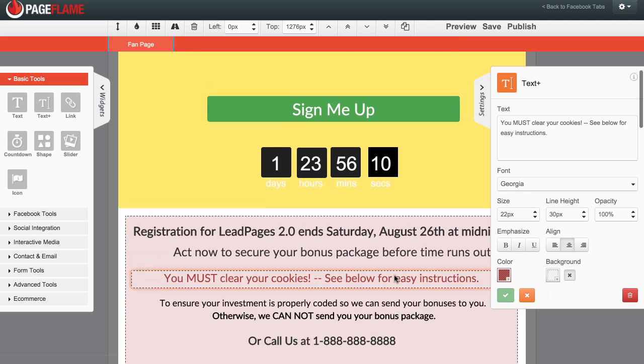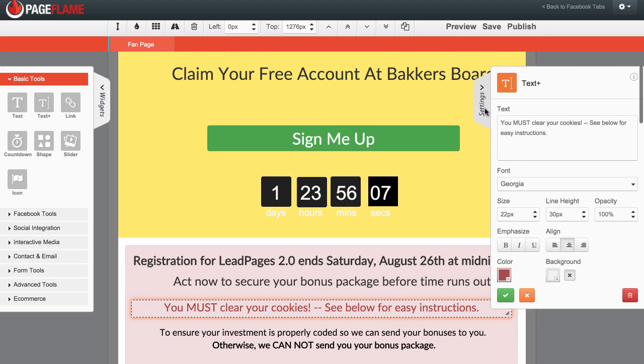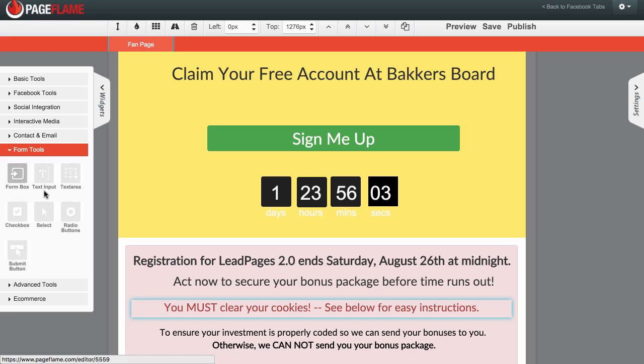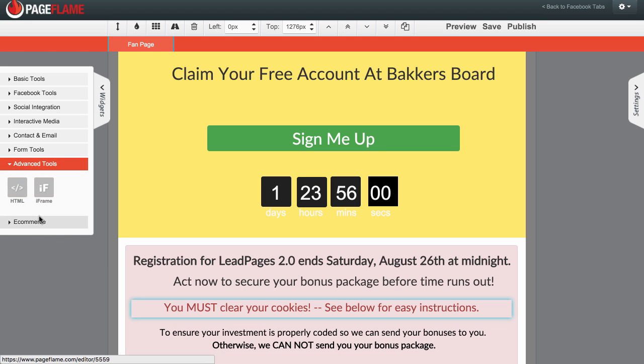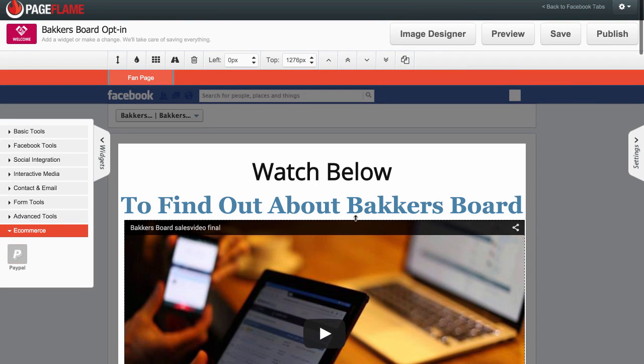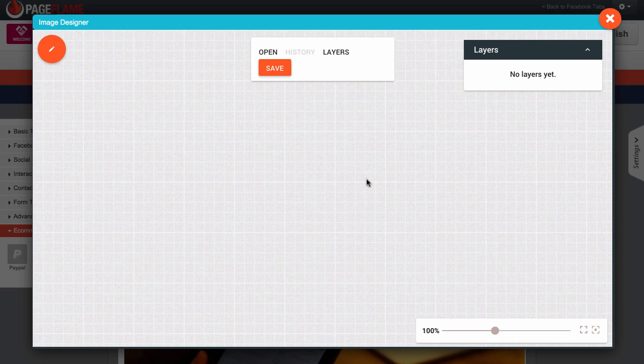I've been impressed with what I've seen so far. I haven't seen any downsides. If you're looking to create Facebook pages and you don't yet have a tool for it, this is a really useful tool. The way to get traffic to it is obviously through Facebook, but you can do a lot with this. The templates give you a lot of flexibility, and it is really quite easy to do a lot of the stuff. Also, they have an image designer.